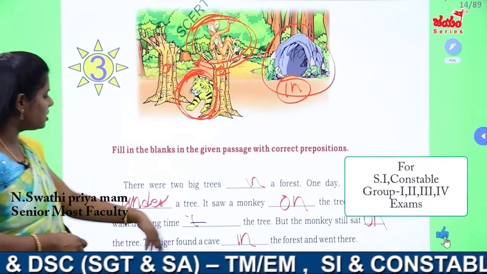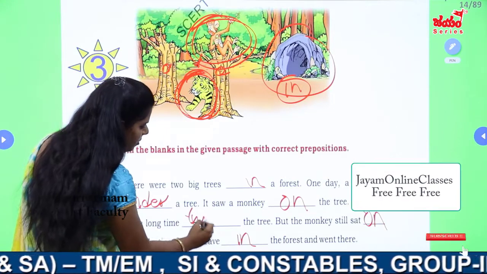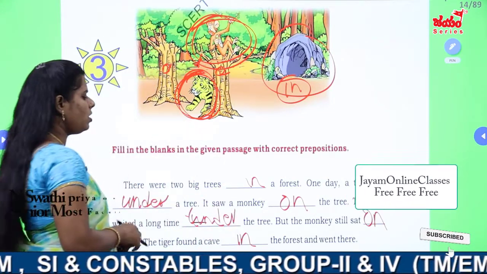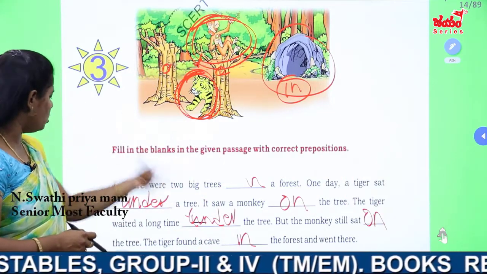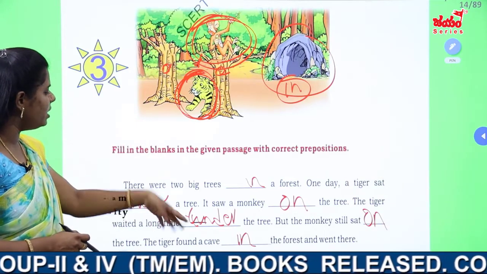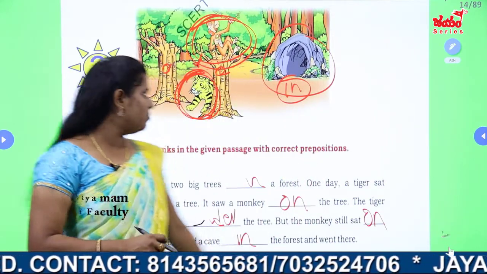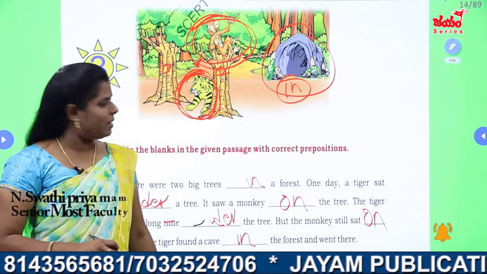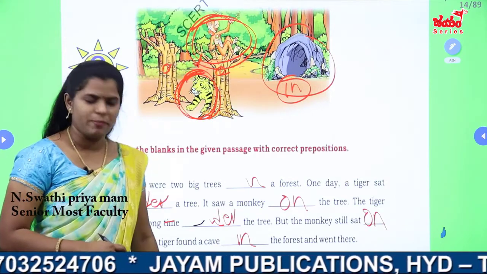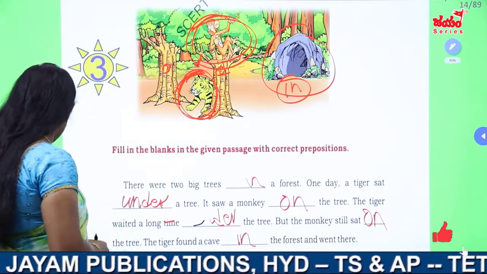The tiger waited a long time under the tree. But the monkey sat on the tree. The tiger found a cave in the forest and went there. Okay, so idandi chinna story la icharu, they discussed about this in the 4th class. Same concept on, in, under, based upon the picturization, they discussed some bits in the textbook. Okay, some more things we will see now.